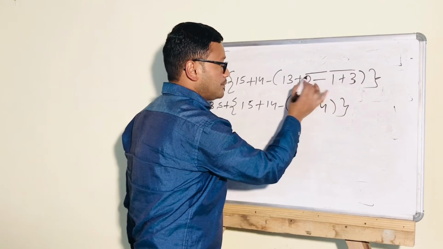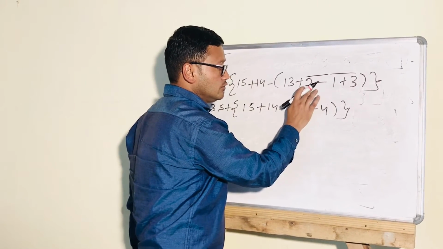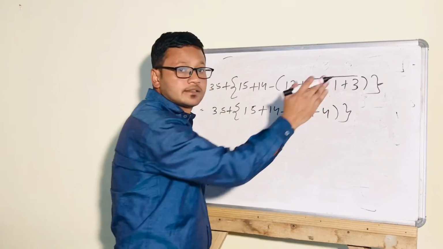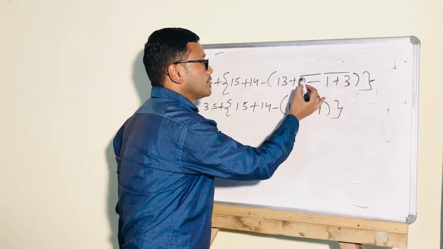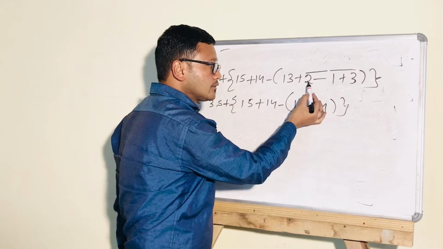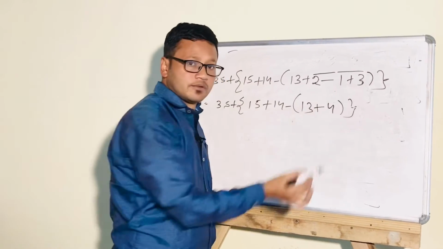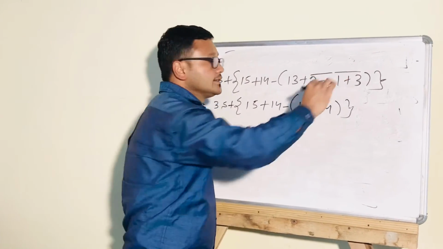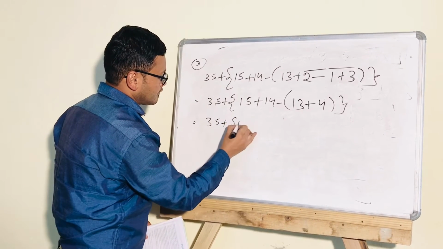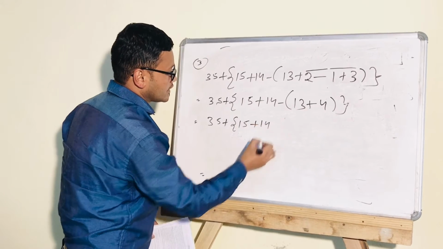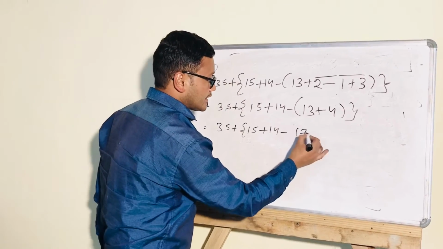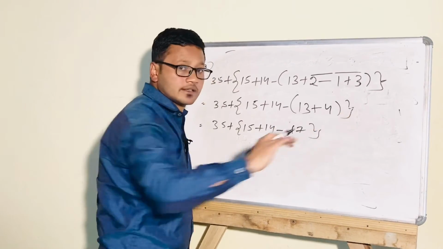The bar bracket is right from 2. 2 minus 1 is 1, 1 plus 3 is 4. No problem, you can do subtraction and addition, but the bar bracket is right from 2 to 3. Or you can do 2 minus 1 is 1, 1 plus 3 is 4. No problem. Now the bar bracket is gone. Now 35 plus 15 plus 14, then there is a sign out here, 13 plus 4 is 17. Now this bracket will be gone, removed.